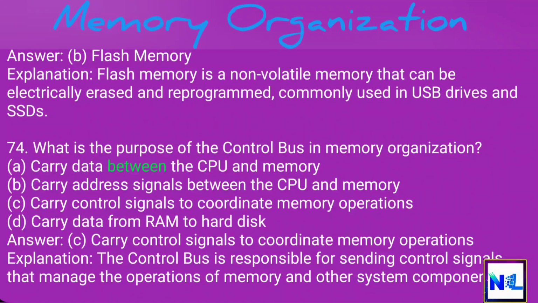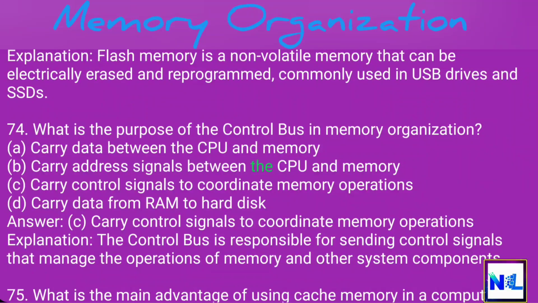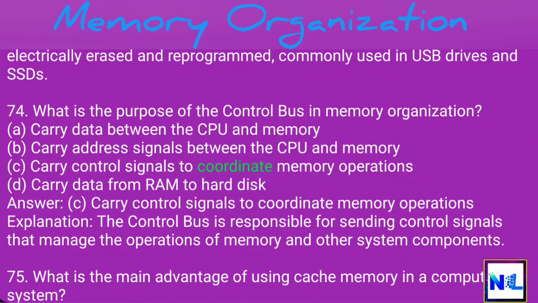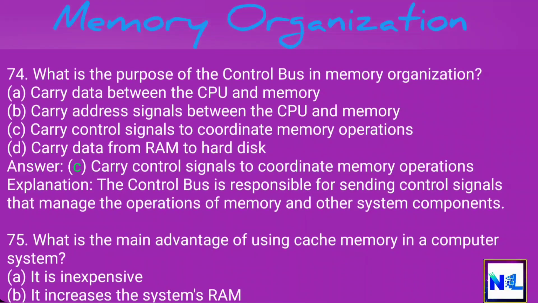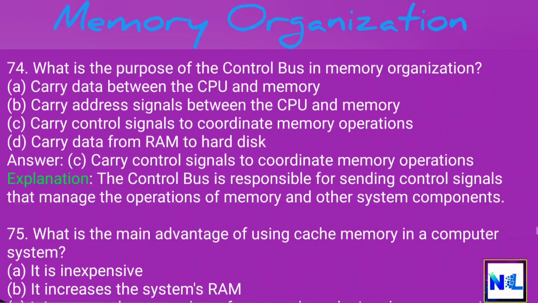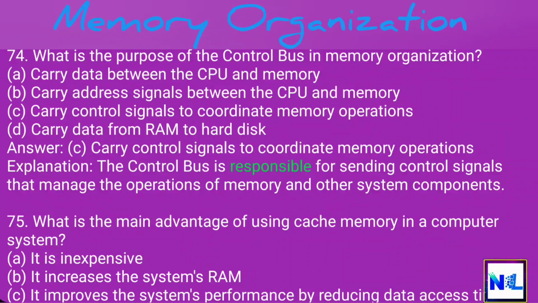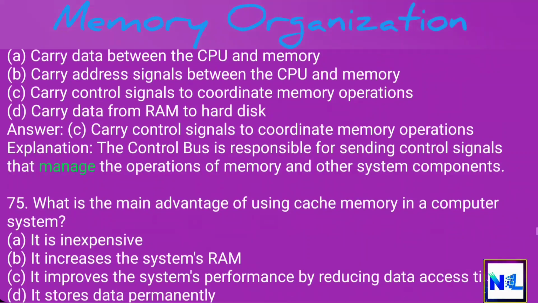A. Carry data between the CPU and memory. B. Carry address signals between the CPU and memory. C. Carry control signals to coordinate memory operations. D. Carry data from RAM to hard disk. Answer: C. Carry control signals to coordinate memory operations. Explanation: The control bus is responsible for sending control signals that manage the operations of memory and other system components.